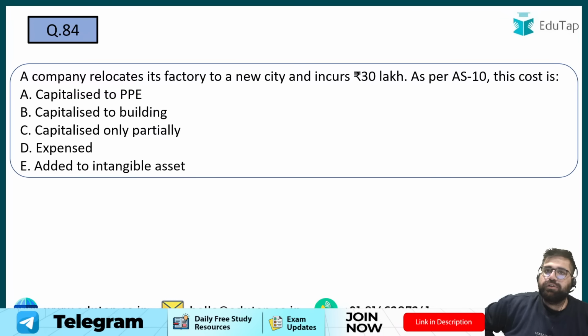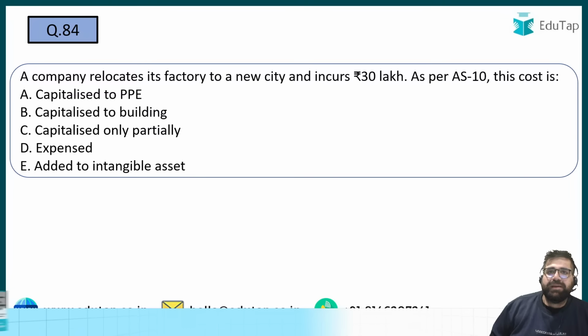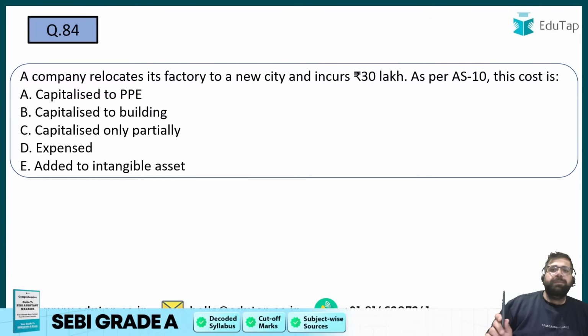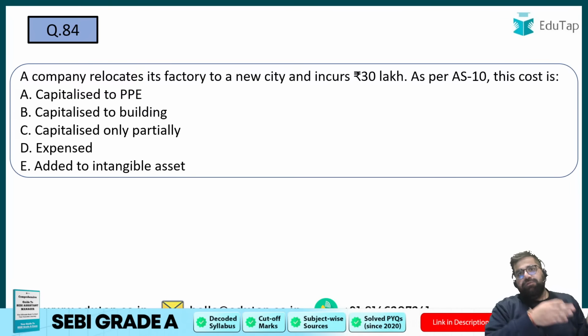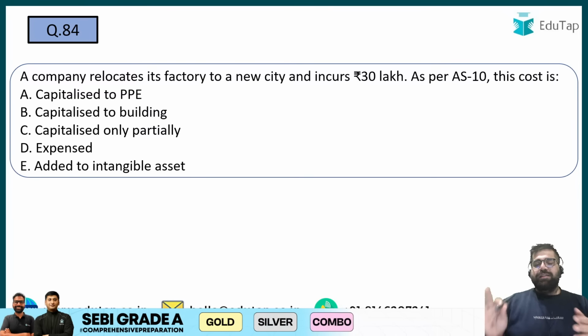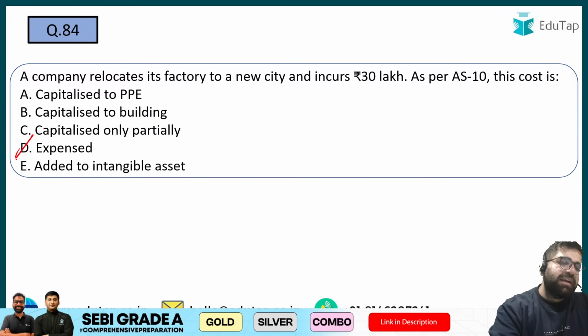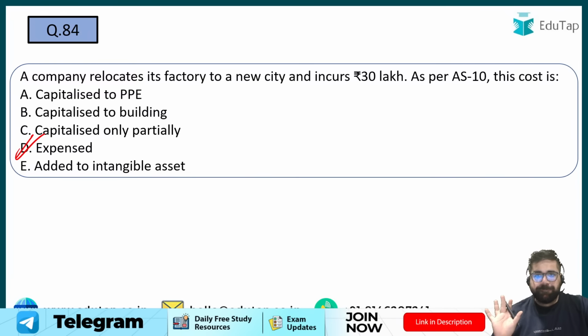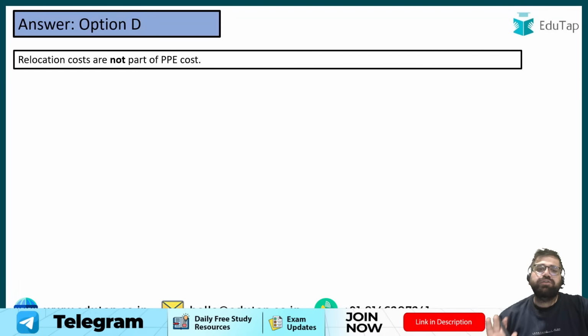The answer is no, because this is not related to putting the machine to use. This is an administrative or other kind of expenditure, not related to PPE. What falls under the scope of PPE and what does not becomes important for your exam. The correct answer will be option D. You will expense it through P&L. This is not part of PPE.